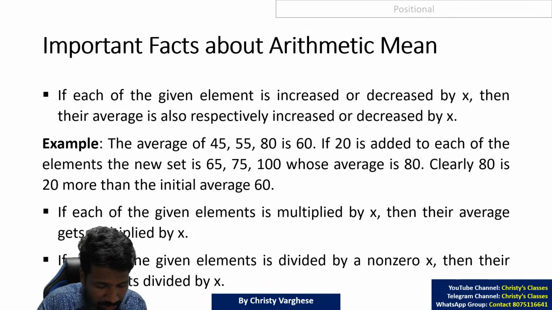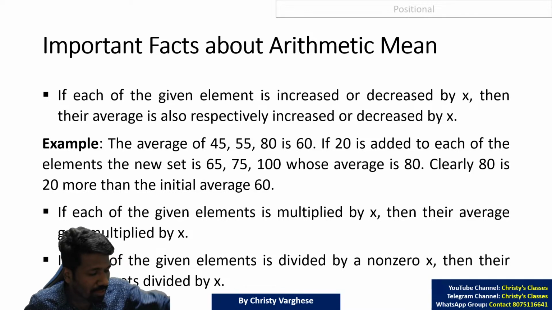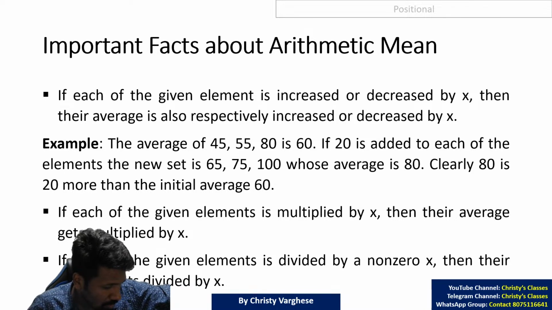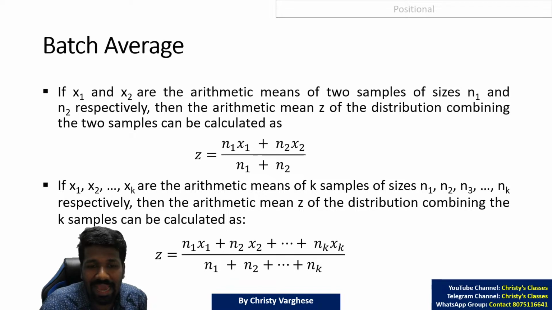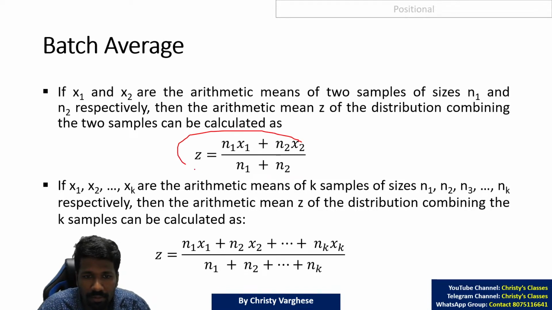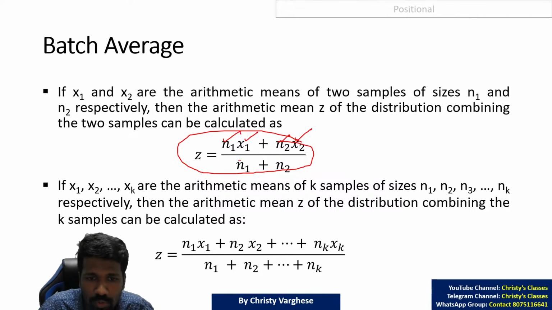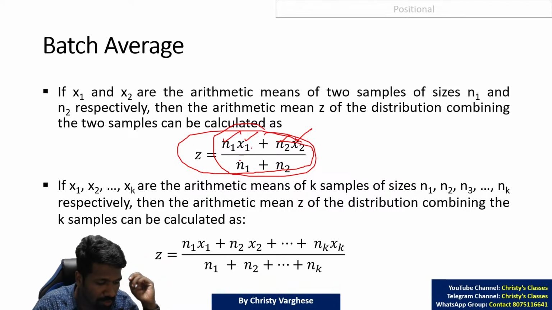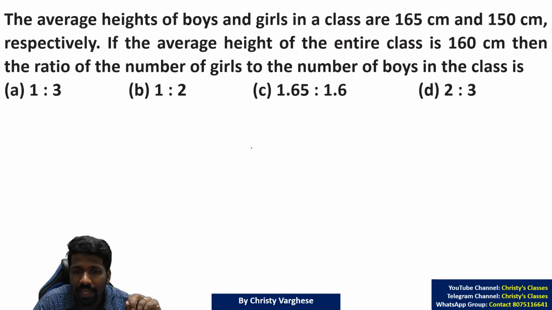Okay, so let us start the session now. Yesterday we discussed arithmetic mean, and also the batch average concept. All of you remember this batch average concept. If n1 observations have average x1 and n2 observations have average x2, the batch average is (n1 into x1 plus n2 into x2) divided by n1 plus n2.